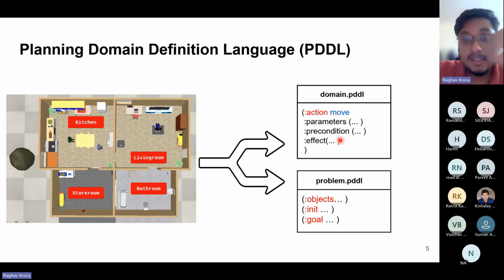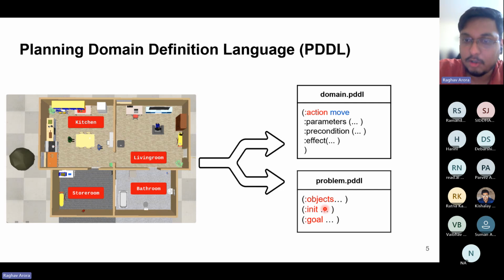So this is how we define actions in PDDL, and we also define different states, and actions move the agent and the entire environment from one state to a different state. This is how we define the domain. Then we define a particular problem, where we define all the objects that are present in the environment at a given moment, and the initial state the entire environment is in.